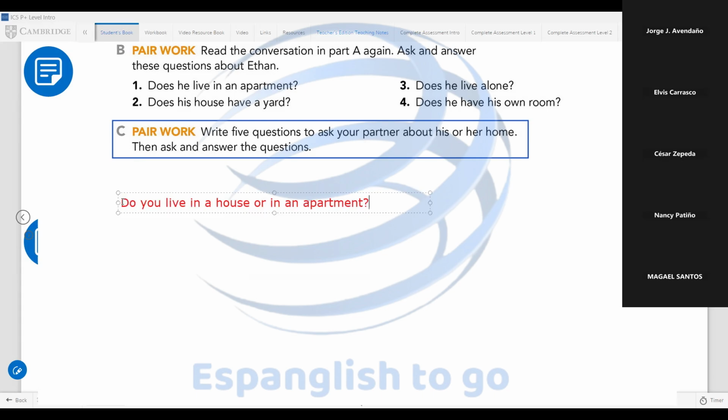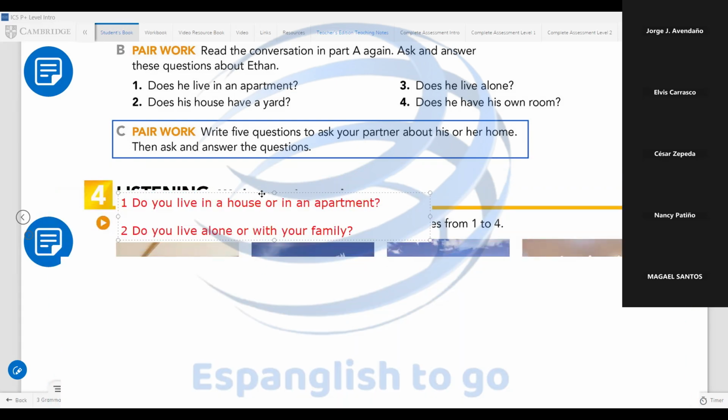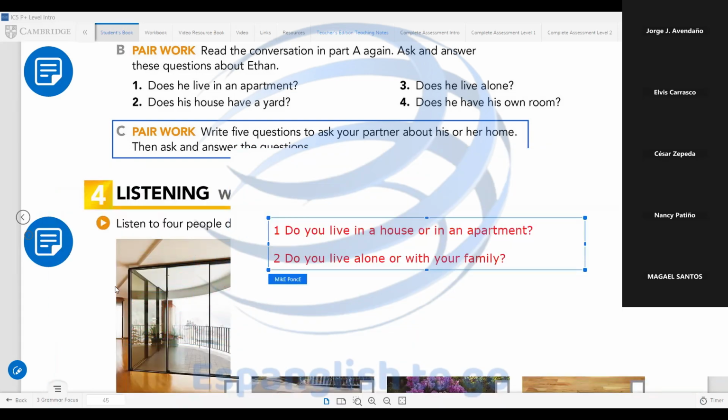Yes? What would be the second question, Cesar? The second question for a classmate. Do you live alone or with your family? Okay, perfect. We have two examples here. Do you live in a house or in an apartment? Do you live alone or with your family? These are two options, but you have to write 5 questions in total. So please prepare 5 questions for your classmates.